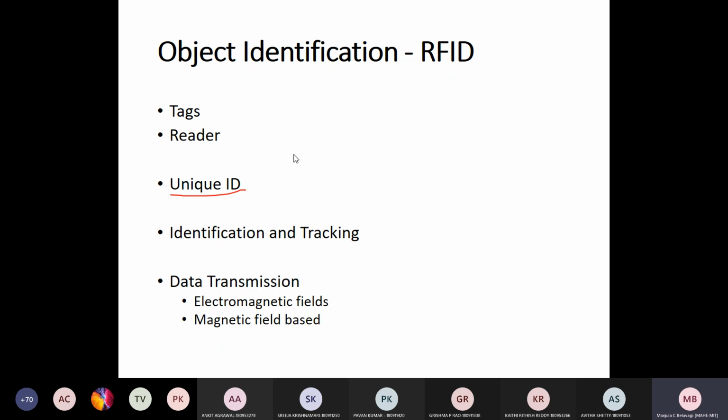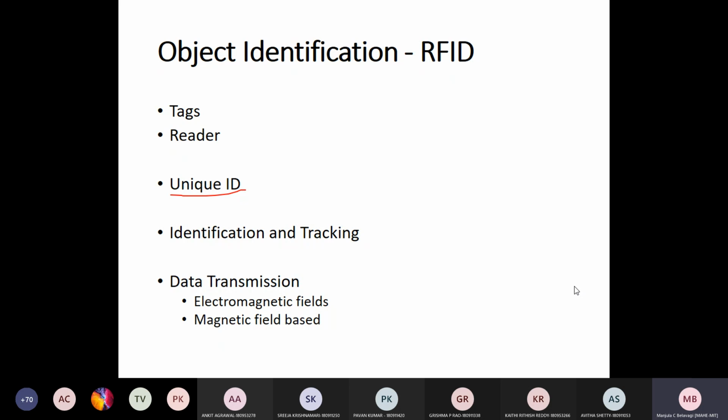A tag changes its impedance in step with the identification data to be transmitted. This variation in the impedance value is sensed by the reader and interpreted accordingly. So this is how semi-passive and passive tags work.